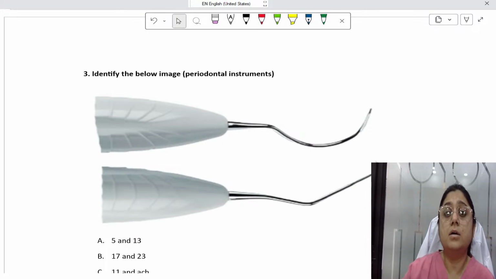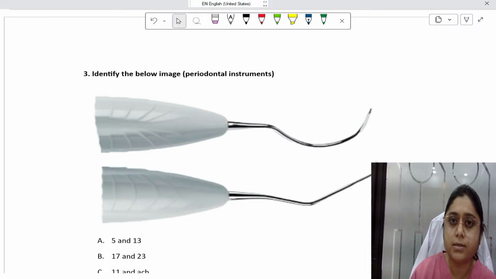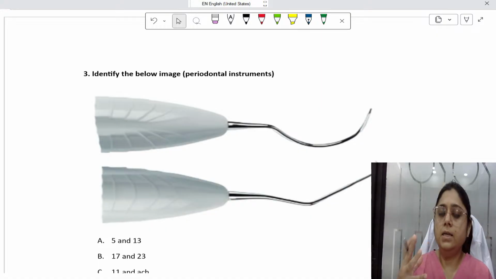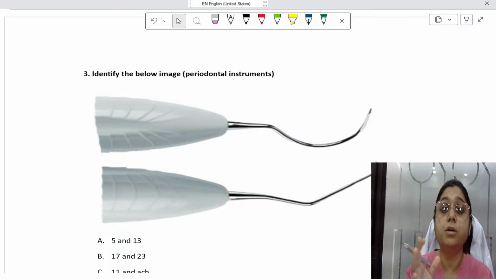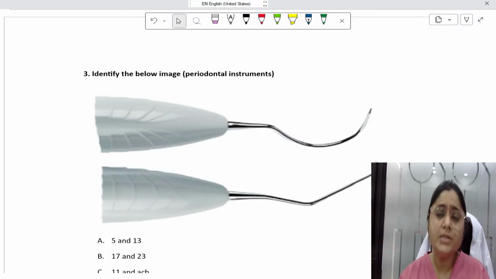Apart from that, curettes are asked. You should know the differences between Gracey curettes and universal curettes. Then in image-based questions, they can ask you about supragingival scalers and subgingival scalers, such as the hoe scalers, chisel scalers, and file scalers. Then you should be very thorough with ultrasonics: the magnetostrictive, the movements of magnetostrictive, the sonic scalers, the piezoelectric scalers, the different types of movement, and the frequency with which they are rotating. All these things from the chapter on types of instruments are very important.